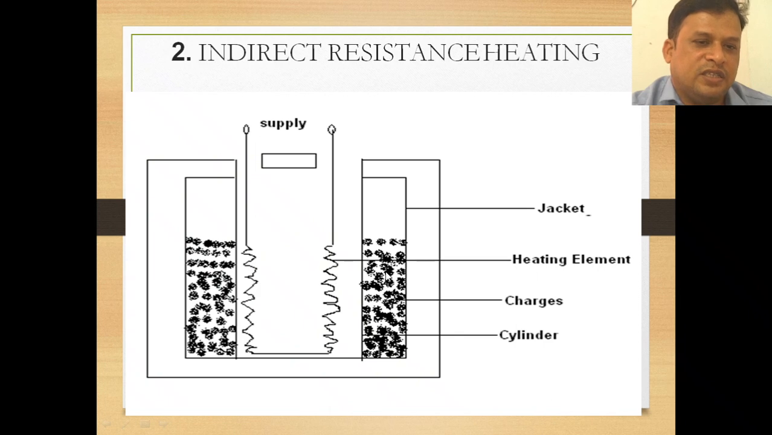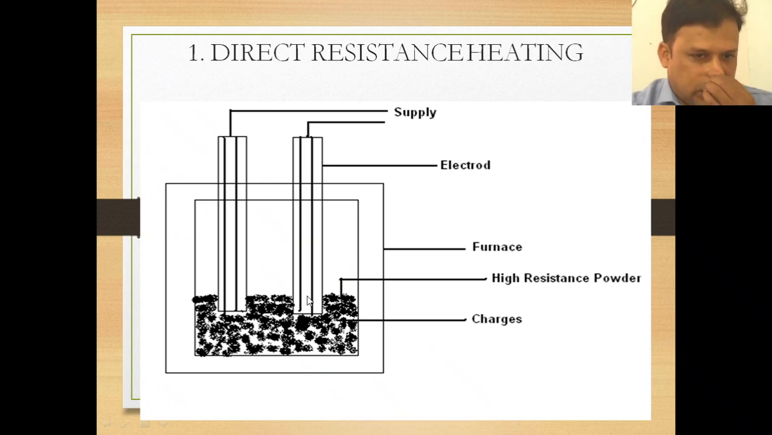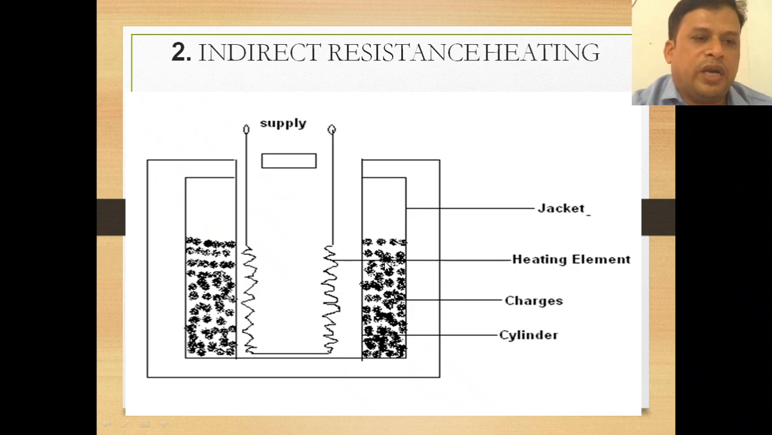So, it is indirect resistance heating. There is a jacket in between the heating element as well as the charges. But in the previous slide, the charges were directly given the heat through the electrode, whereas high resistance powder was there. Here no direct contact is there, so it is called indirect resistance heating.